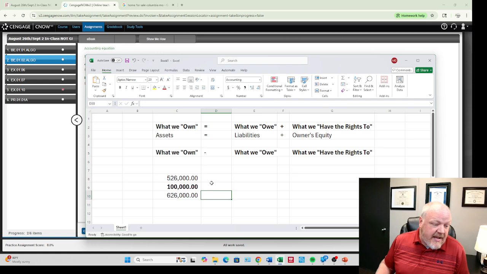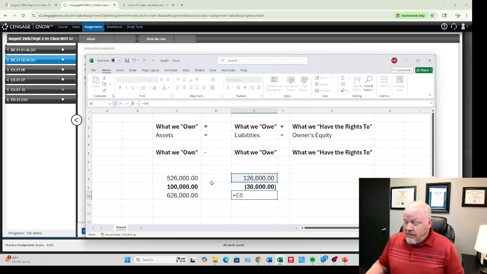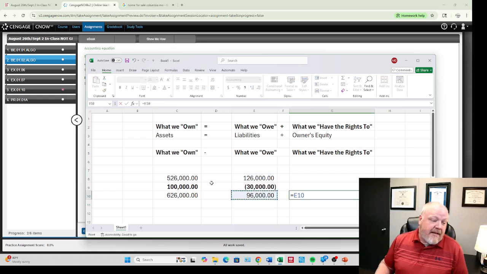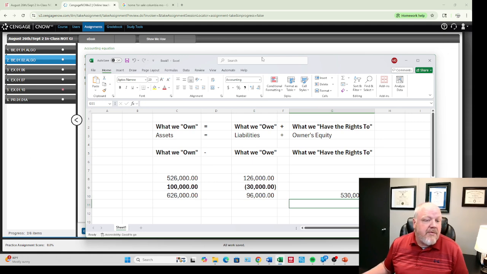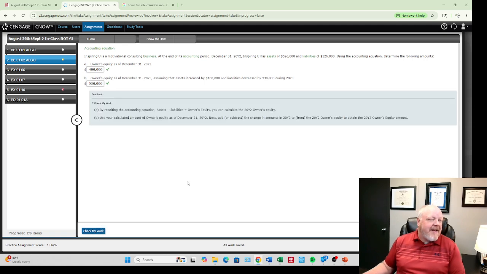And then we used to have liabilities of 126, but now they decreased by $30,000, and so now we have new liabilities of 96, and if we take the assets minus the liabilities, we're going to get a new number of $530,000.